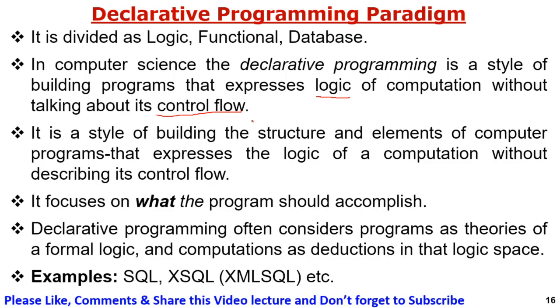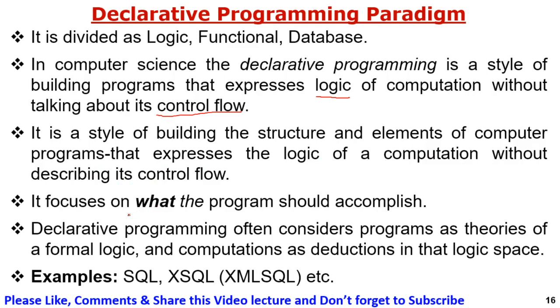Logic is used for computation without the flow of control, how data flows from one place to another, how the strategy flows. It is a style of building the structure and elements of a computer program that expresses the logic of a computation without describing its control flow. That is the definition.